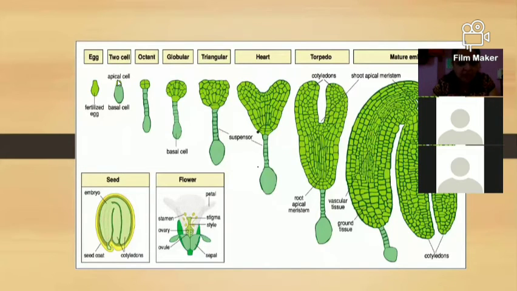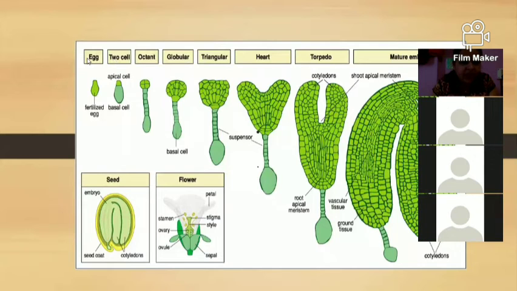So here, this is the first egg cell which is fertilized. Then these are the 2 cells, the apical cell and the basal cell. Then this is the octet stage. One cell is at the micropylar end, one at the chalazal end. Here 4 to 6 cells are produced in the topmost position. Then there is the octet formation below that: 1, 2, 3, 4, 5, 6, 7, 8. In this way the cells start to develop.